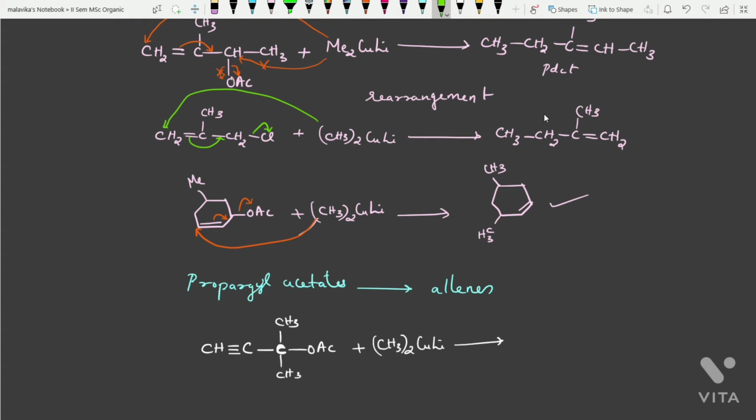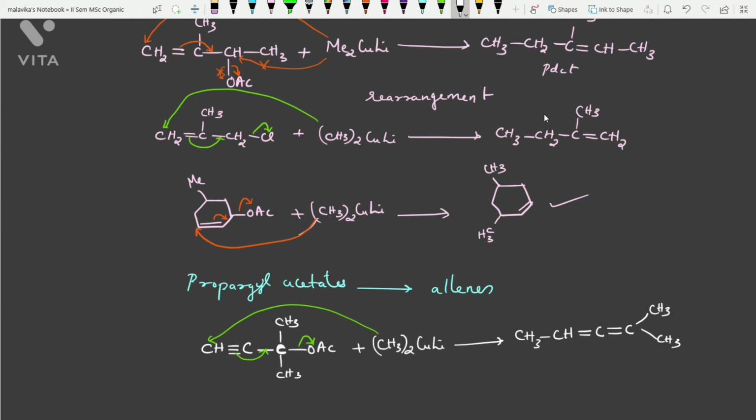This will be attacking over here. Okay, one of the pi bonds will be shifted over here, followed by the elimination of acetate. So the product that you will be getting is CH3 CH double bond C double bond C, then 2CH3. So this compound is called allene, with double bonds on adjacent carbons.